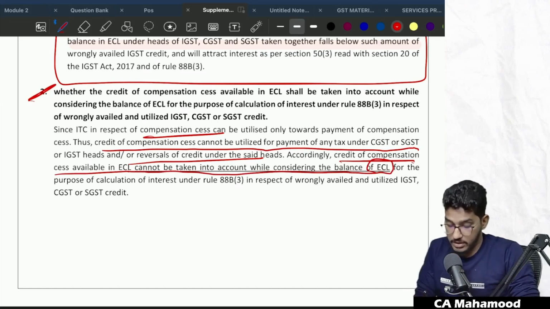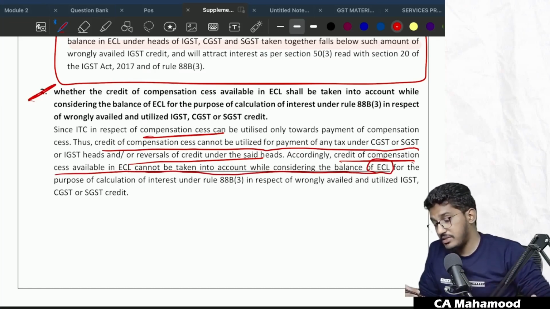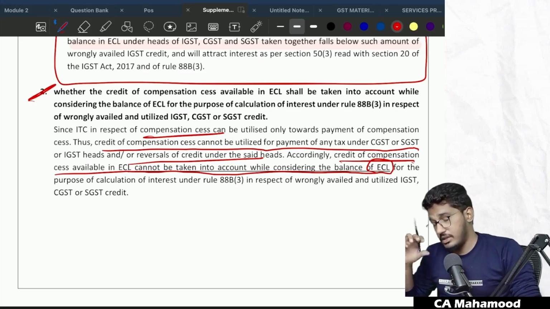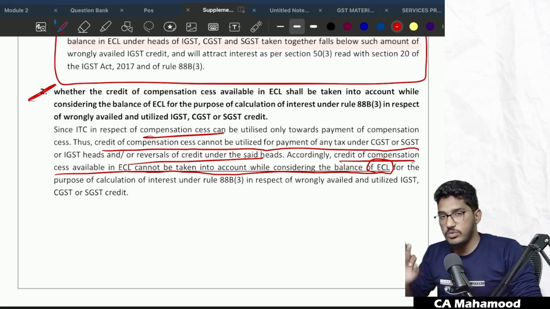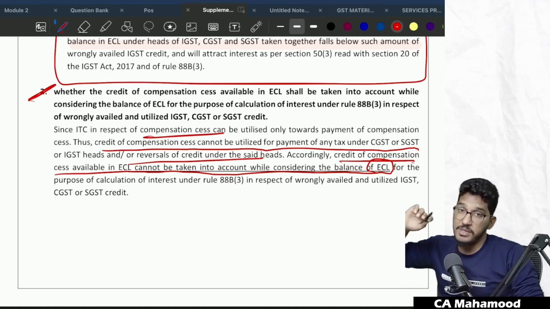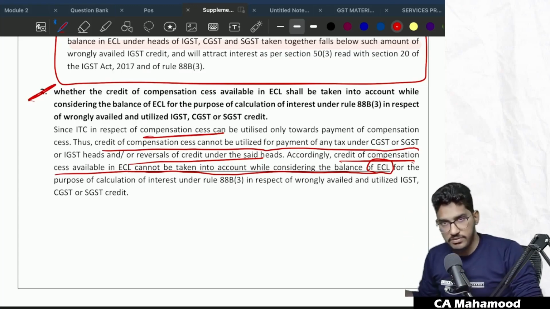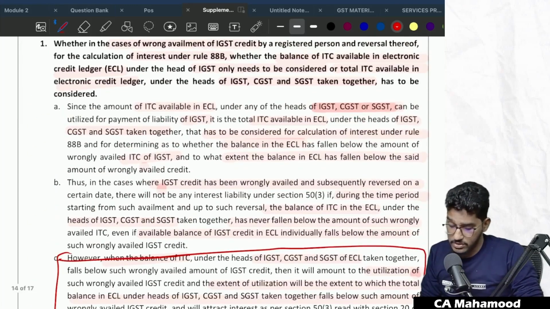So one highly smart fellow figured it out: I'm considering the cumulative balance of CGST, IGST and SGST, but I will consider the balance in the GST compensation cess also. The Act says, don't be over smart. Don't consider compensation cess ITC. That is used only as adjustment for output compensation cess payable. Don't add it for the purpose of calculation of interest. So this is the summary.